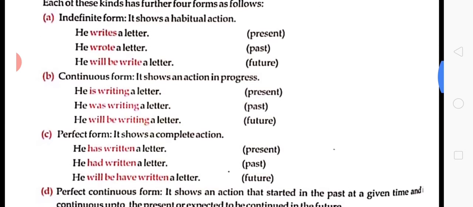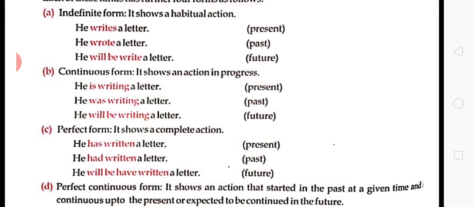The third form is called the perfect form. Perfect means perfection, like Mr. Amir Khan, he is a perfect man, meaning the work is completely done, the action is completed. He has written a letter, he had written a letter, he will have written a letter. So in all these sentences, as you can see, the work is already done, it is completed in all the three tenses.